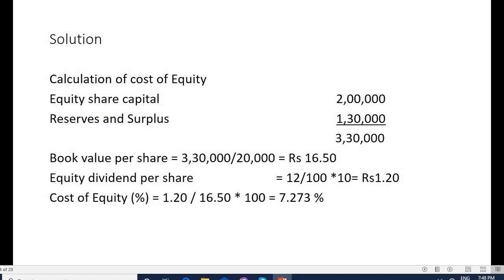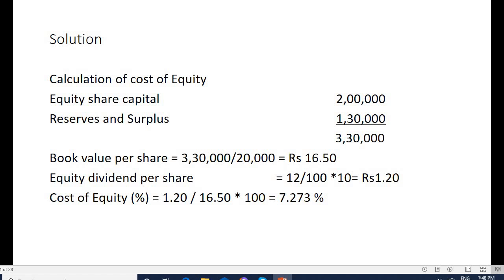Equity share capital is 2 lakh, reserves and surplus is 1 lakh 30,000, so total is 3 lakh 30,000. We need to calculate the value per share, that is book value per share. The formula is total equity, 3 lakh 30,000, divided by number of shares, 20,000. So it comes to 16.50. Equity dividend per share, that is 12%, that is 12 divided by 100 into 10, that is 1.2.